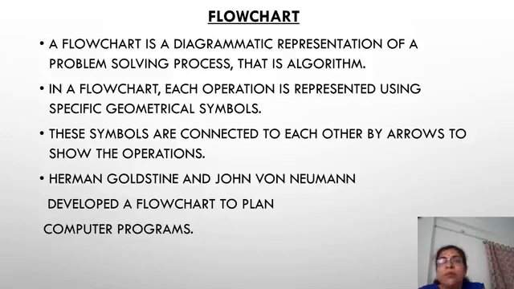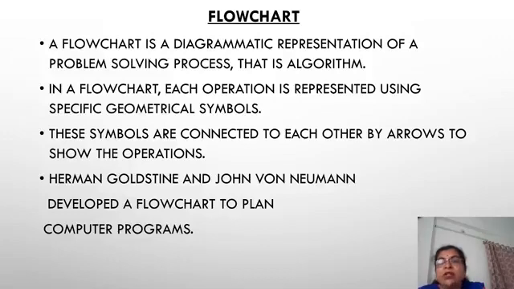Now here it is flowchart. What is a flowchart? A flowchart is a diagrammatic representation of a problem solving process, that is an algorithm. For this we are using different symbols. In a flowchart, each operation or each step is represented using specific geometrical symbols. These symbols are connected with each other by arrows to show the operations.